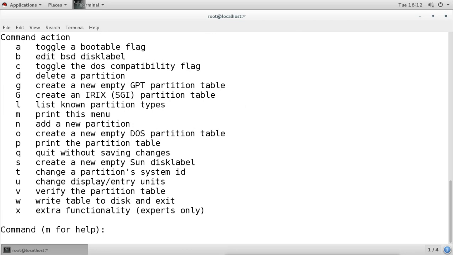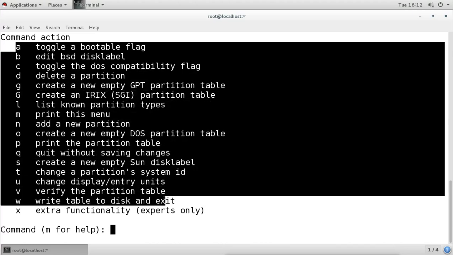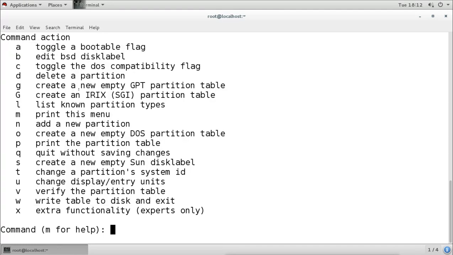Now this fdisk is a utility for Linux, and it is available not only for this RHEL, it is available for all the other Linux also. So the options you see here are not specific for this Linux, you can see them for the other Linux also. So the first option is A. A option is to toggle the bootable flag.